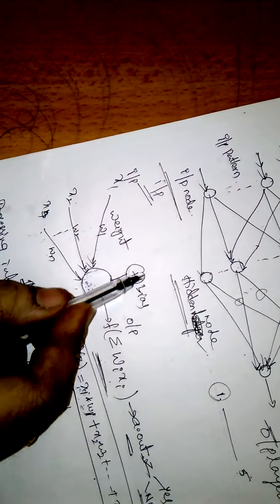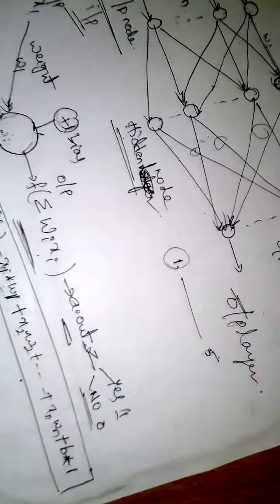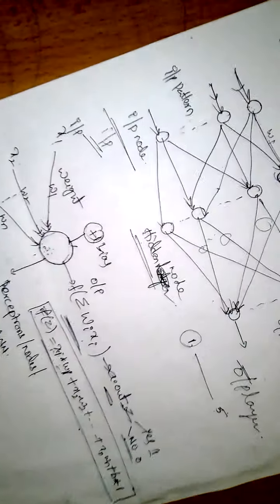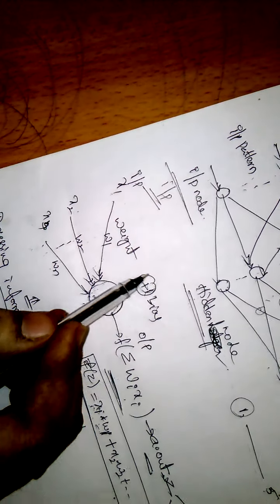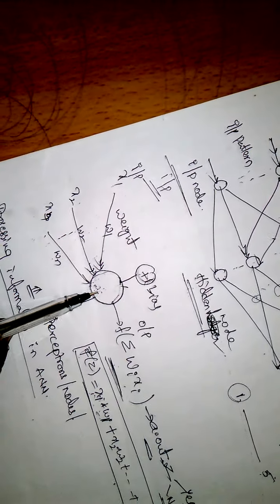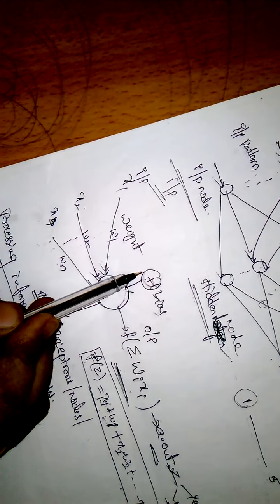Next term is bias. What is this bias? Bias is a special input, an extra input which we are giving to a neuron, and it is always 1.